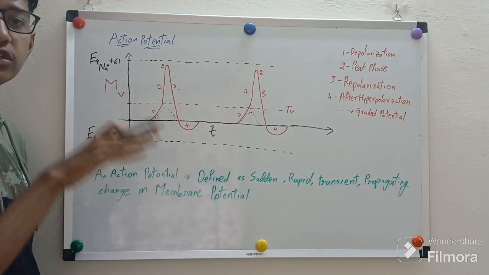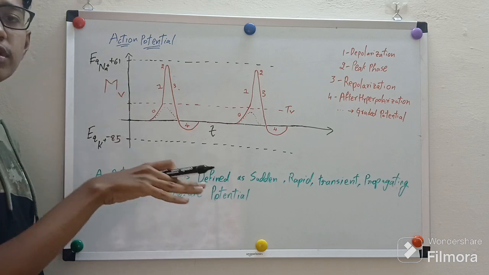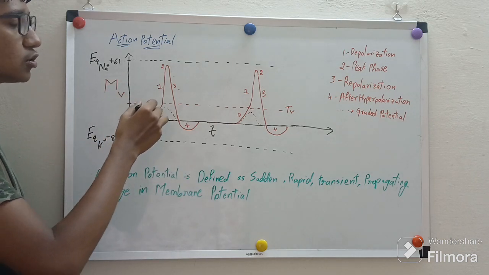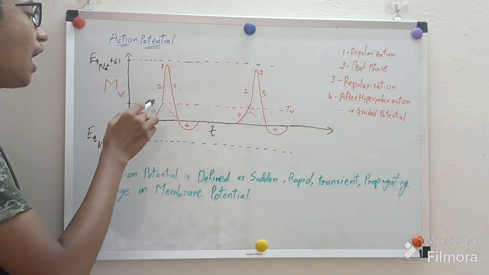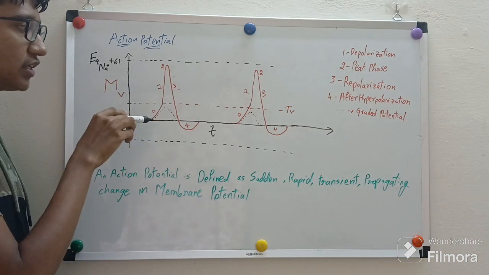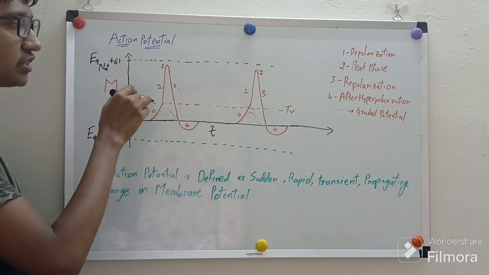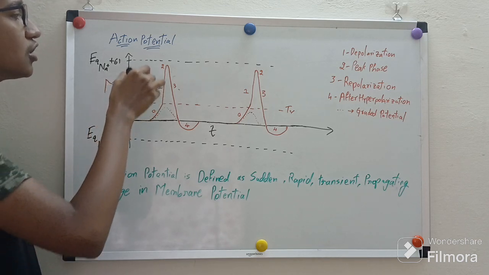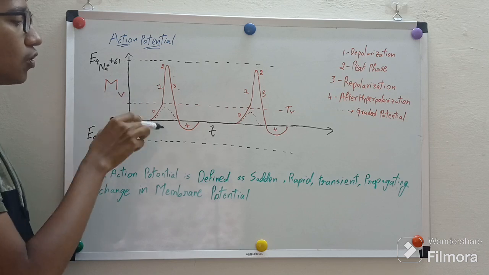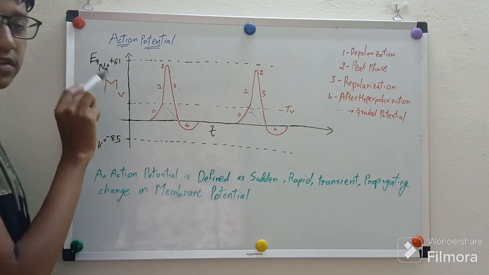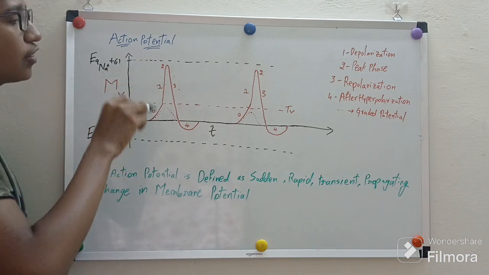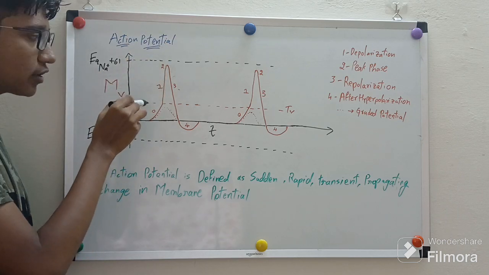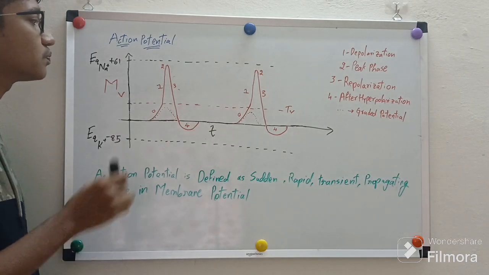Let's say we give a stimulus to a nerve cell. When we give a stimulus to the nerve cell, the membrane voltage increases slowly with respect to time until it reaches a particular membrane voltage. From that membrane potential, the membrane potential rises rapidly. We can notice that from the resting membrane potential to that particular voltage, it rises slowly, and from that particular potential, it rises rapidly. We call this particular voltage or potential the threshold voltage.